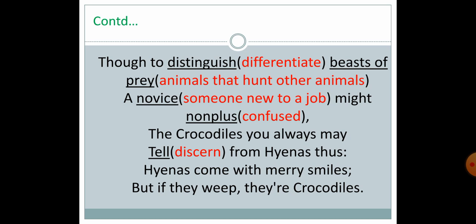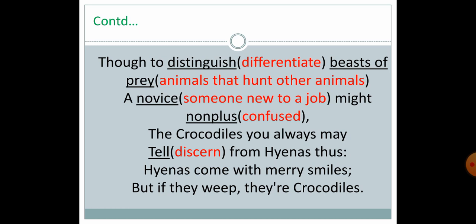Now here in this stanza, the poet suggests some ideas about the crocodile and hyena, and how to distinguish between them. There are some people who are novices, new to the job of recognizing animals. For them it is difficult to recognize hyenas and crocodiles. That's why the poet has given some ideas.